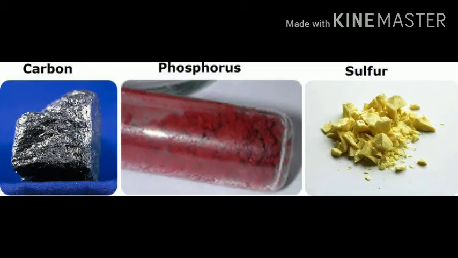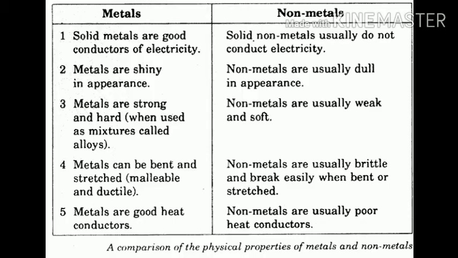What are the physical properties of non-metals? Let's check. Materials like coal and sulfur are soft and dull in appearance. These are non-metals. So these are soft and dull in appearance, which means they are non-lustrous. And they can be broken down into a powdery mass on tapping with a hammer. That is, the materials are not so hard as metals, and they are not sonorous and are poor conductors of heat and electricity. So, the physical properties of non-metals are just the opposite of the physical properties of metals.